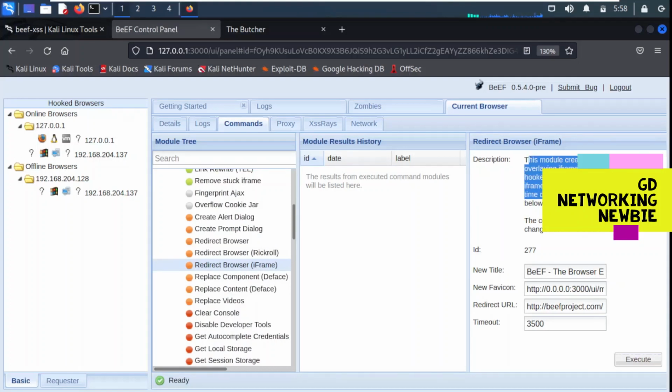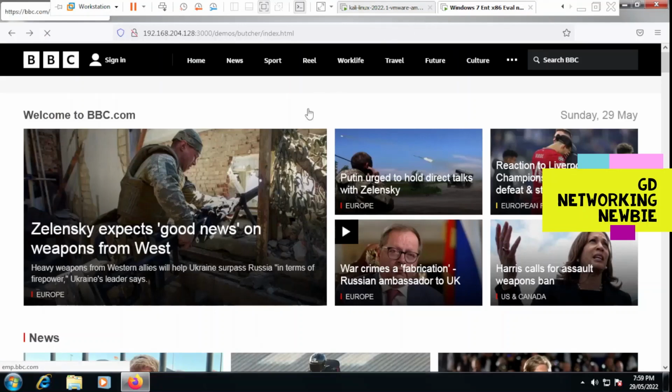Once we have selected this one, we can read this module, and here it says what page we want the victim machine to visit. For example, in this case I'm going to say bbc.com, and then I say execute. When I click on execute, I should see this command being sent to the zombie, and then we click on the Windows 7 machine, and let's see, do we have this page?